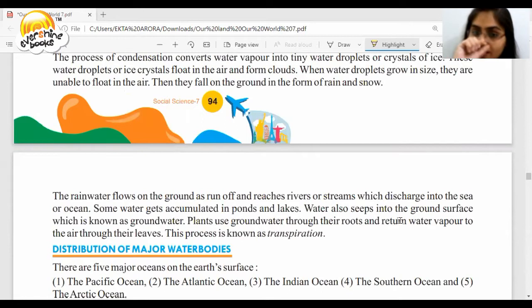So the rainwater flows on the ground as runoff and reaches rivers or streams, which discharge into the sea or ocean. Some water gets accumulated in ponds and lakes. Water also seeps into the ground surface, which is known as groundwater. Plants use groundwater through their roots and return water vapor to the air through their leaves. This process is called transpiration.